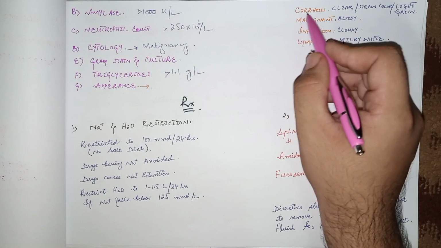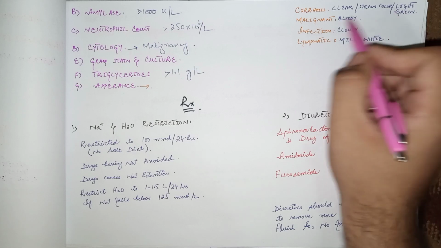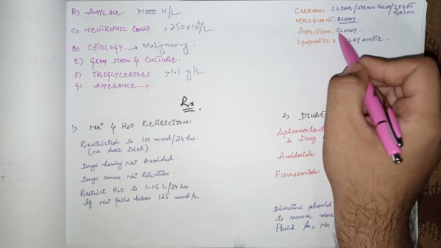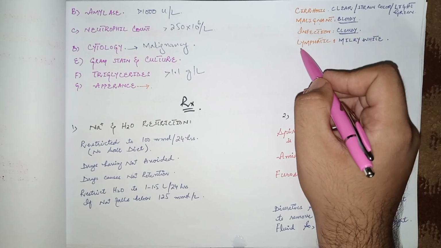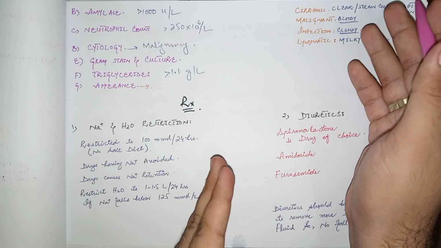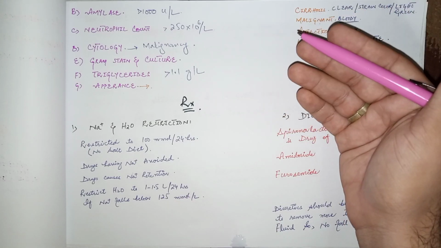If the cause is cirrhosis, the fluid is clear, straw color, or light green in color. In malignancy, the fluid is blood stained. And in case of infections, the fluid is cloudy, and in lymphatic obstruction, milky white fluid is present. So this was a little bit of the investigations. Now come to the management of ascites.